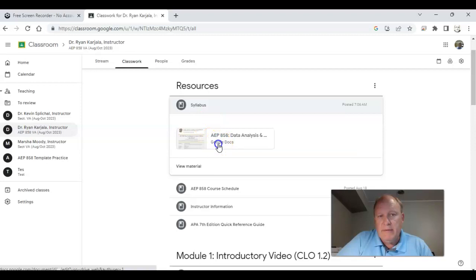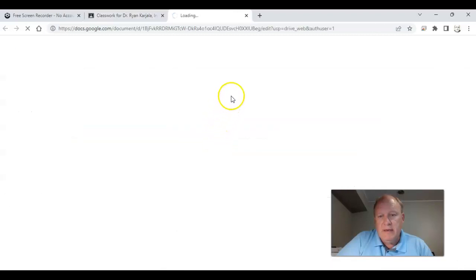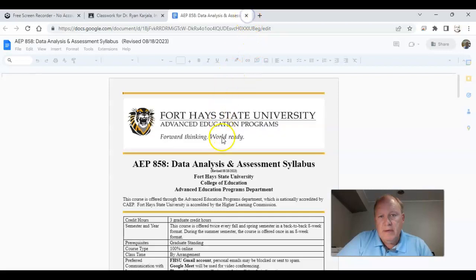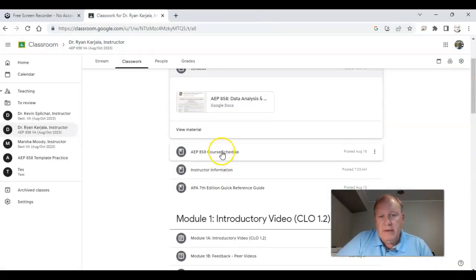And then here's the document, and the document will load up. And here's our syllabus. And here is our course schedule.